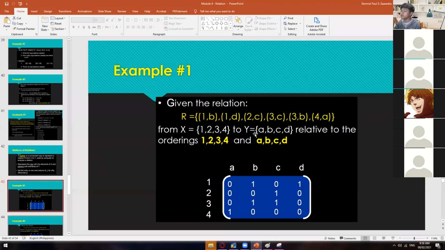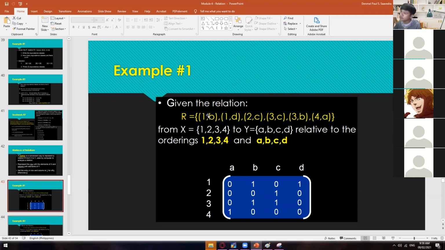And the Y here is the column, which is an arrangement of A, B, C, D. So just be wary when it comes to the format or arrangement. The column is the Y, and the rows are the X.